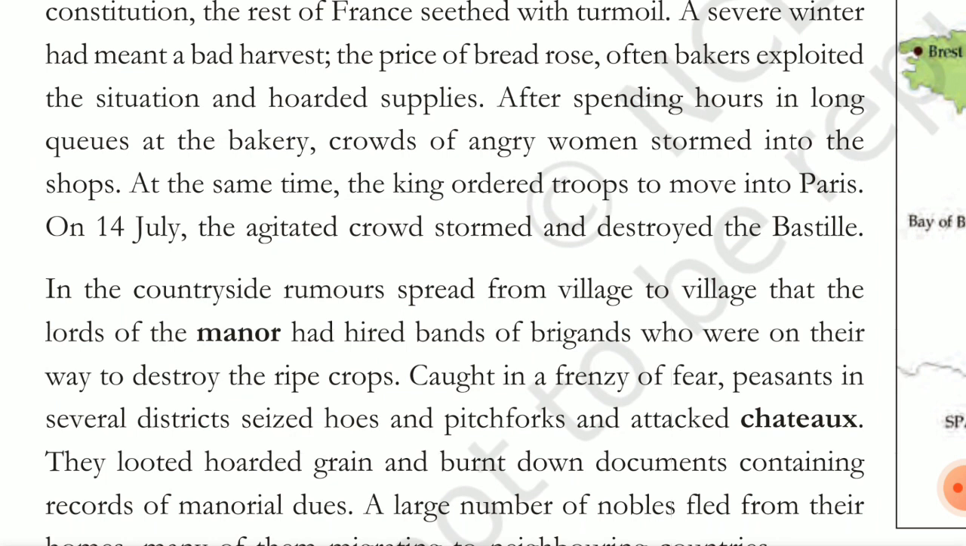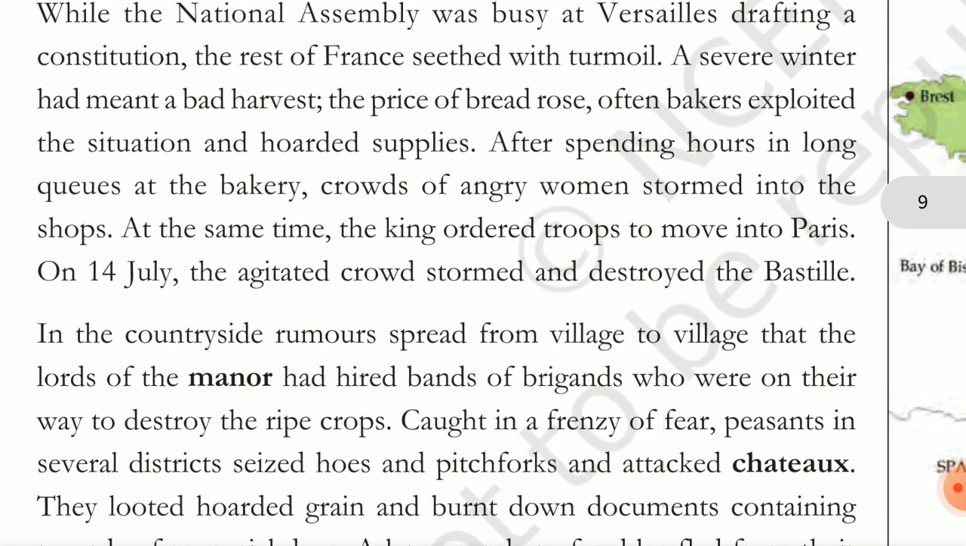After spending hours in long queues at the bakery, crowds of angry women stormed into the shops. At the same time, the king ordered the troops to move to Paris. On 14 July, the crowd was agitated to storm and destroy the Bastille. So what happened here was that the price of bread was higher because there were not a lot of supplies, and the bakers also took advantage of the situation and raised the prices.